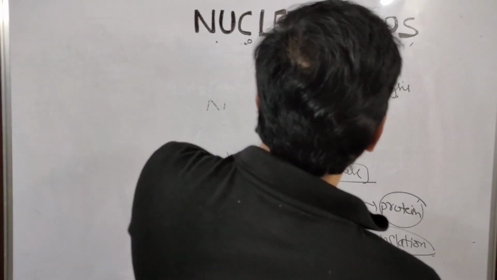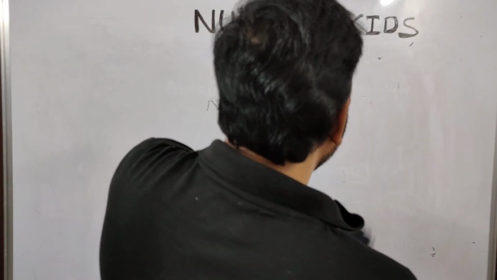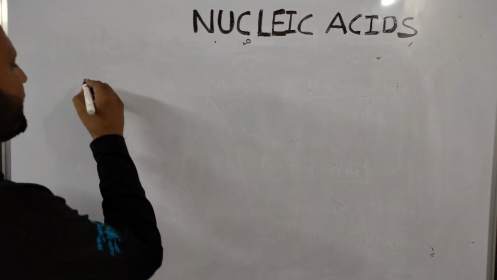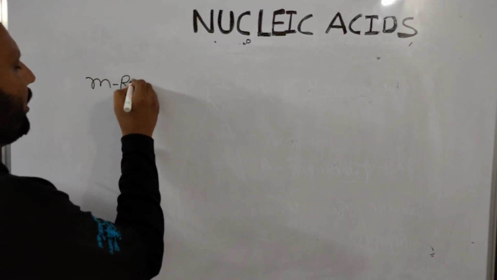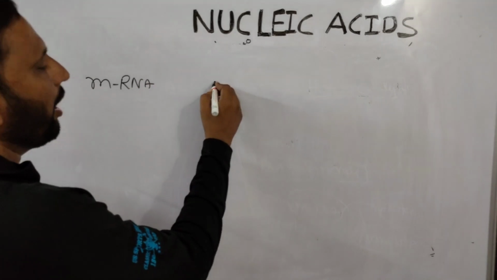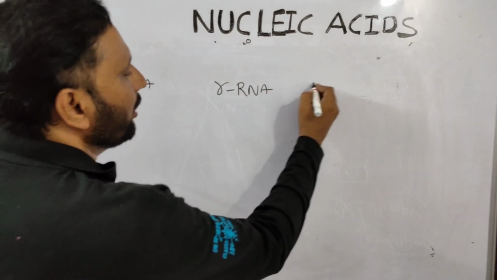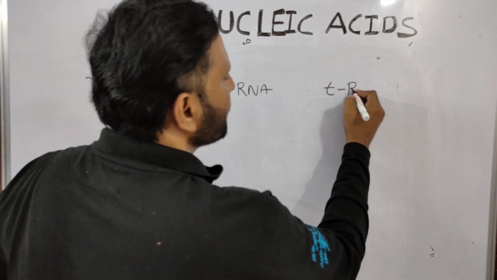Anyway, finally rRNA, mRNA, tRNA, three types of RNAs are present. Very simply we can discuss. mRNA is the messenger RNA, rRNA is ribosomal RNA, tRNA is transfer RNA.